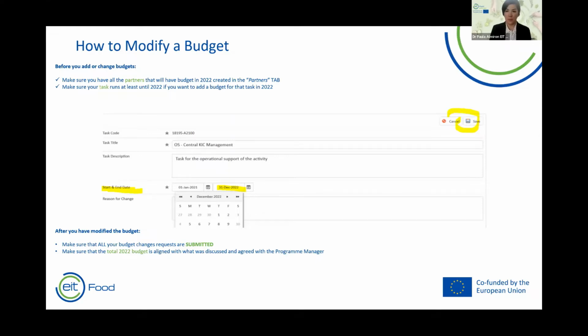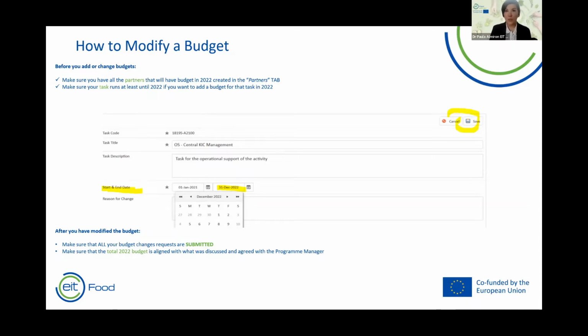Okay, so to move on now, let's look at how to modify a budget. Before you add or change budgets, you need to make sure that all the partners that will have budget in 2022 are created in the partners tab. So they need to be listed there.